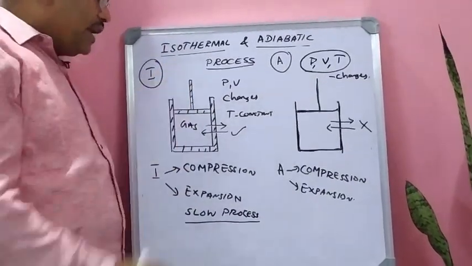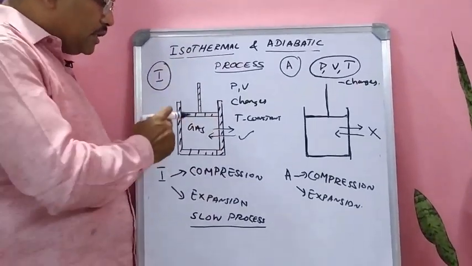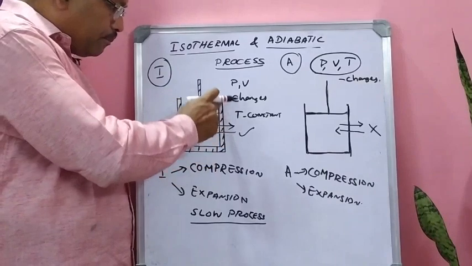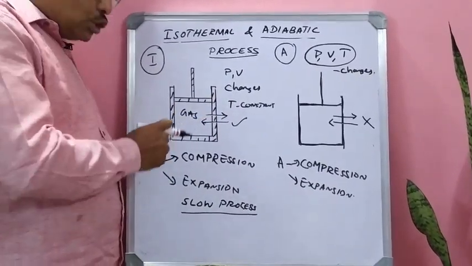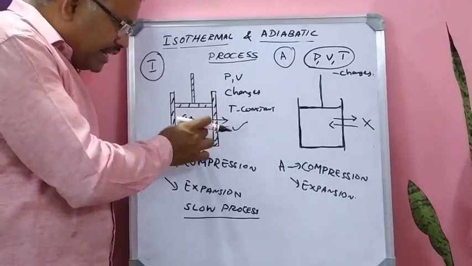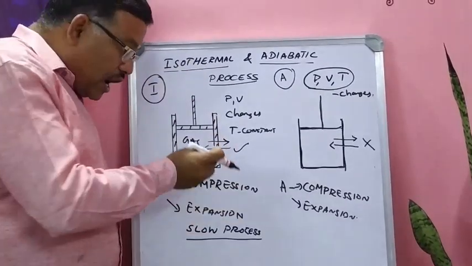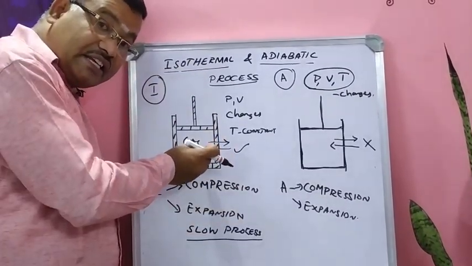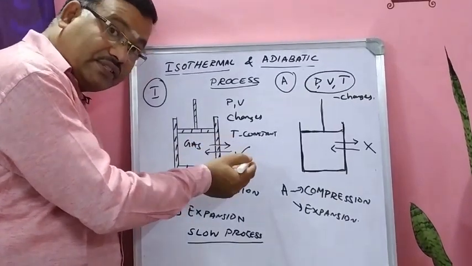So when I am allowing the piston slowly downwards or slowly upwards, what happens? Moreover, the walls of the container are made up of conducting walls. So when I am allowing the piston slowly downwards, the pressure increases, in turn the temperature also increases. But the increased temperature is given to the surroundings side by side.